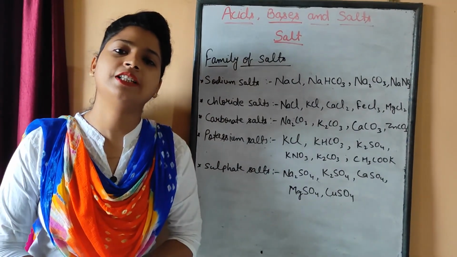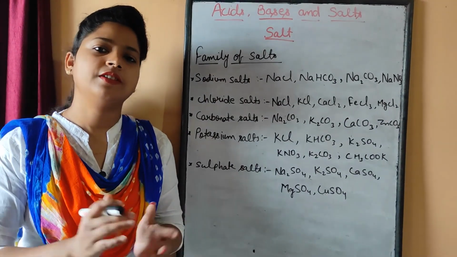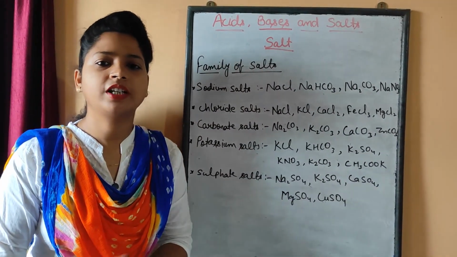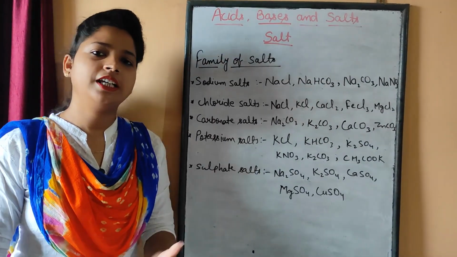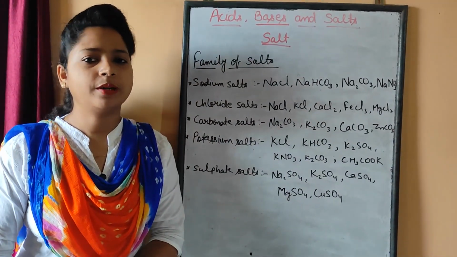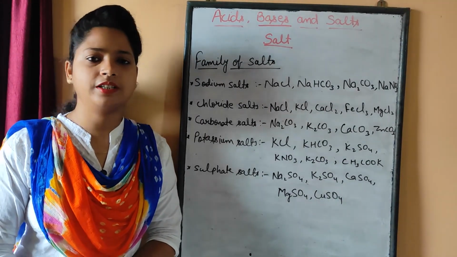How can we decide the family of the salts? Now think about your name. If my name is Aparna Rai, my surname is Rai, so I belong to the Rai family. Similarly, for salts also, we decide the family on the basis of the cation or anion which is common.